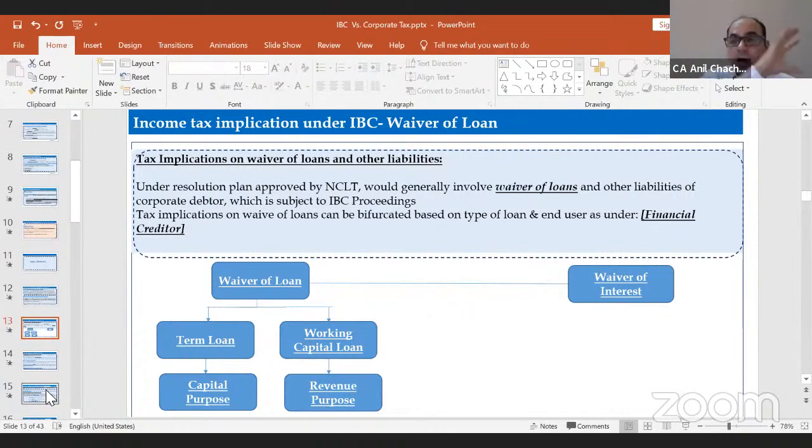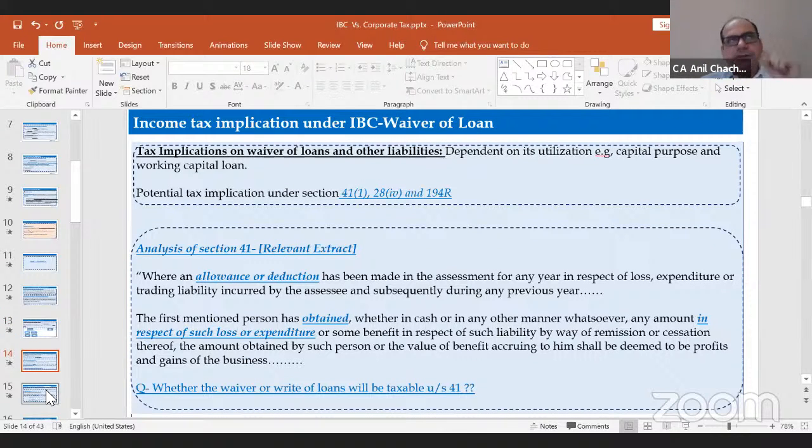Now the question would be how this waiver of loan will come into play as far as the income tax part is concerned. So waiver of loan could be term loan or it could be working capital loan. Term loan is basically for capital purposes, like when you want to buy machinery or a building for construction purposes. Working capital means CC or the overdraft facility which you take for day-to-day business purposes, right? There could be a waiver of interest as well, right? So we will discuss both these things, waiver of loan and waiver of interest. First we will discuss the waiver of loan.